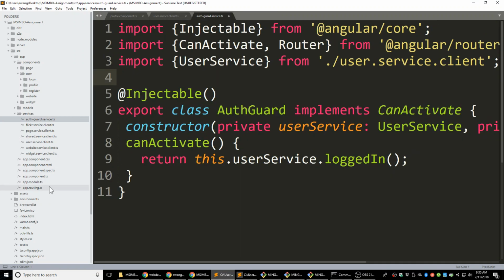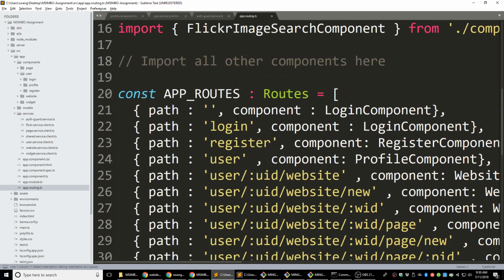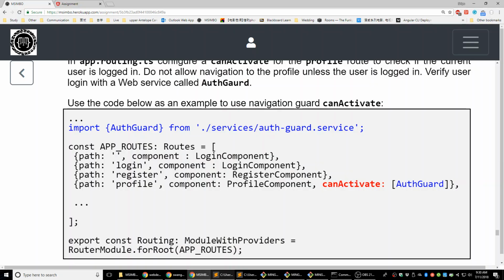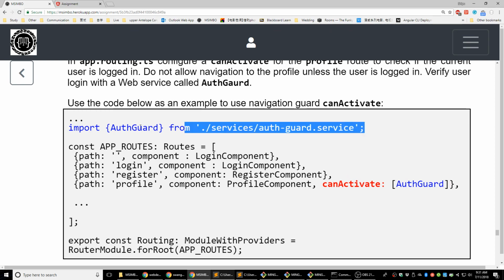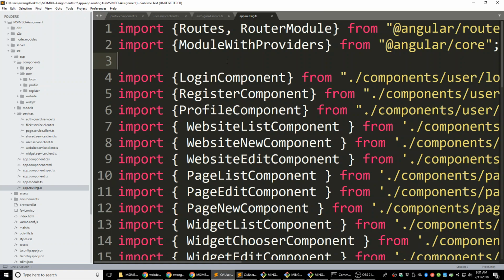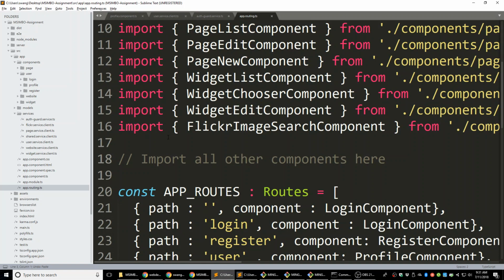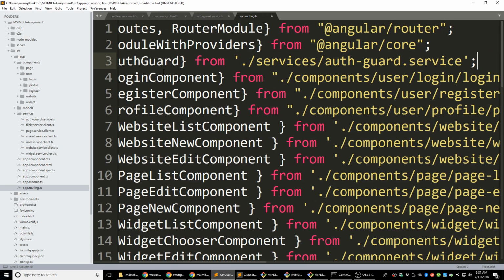And let's go to the app routing. Let's import it again. Let's copy this again. We can import this into the app routing. Let's put it here. It's okay, just put it here.